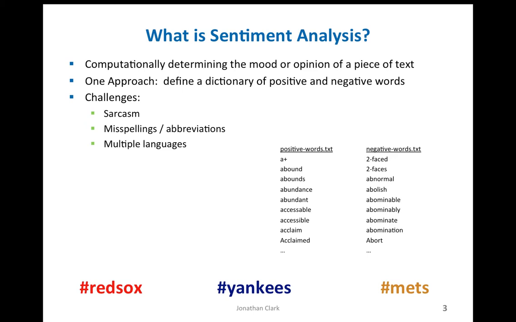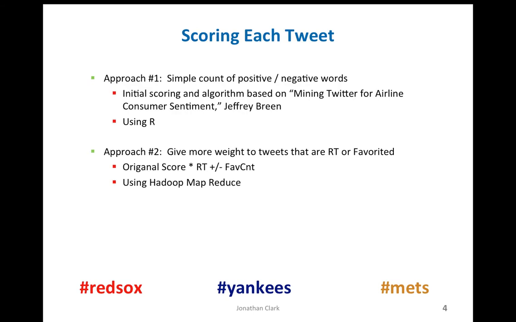Another problem is that when it comes to Twitter, you only have 140 characters, and so it's very common, in fact intentional, that users will abbreviate certain words so they can get more of their thought in under the 140 character limit. It would be very difficult to include all of those permutations, although some of them can be included. It would also be difficult if the user is using a mixed language or not even in English at all. In the case of baseball, there are many Latino players, and so Spanish tweets about these three teams are actually quite common and would not hit our dictionaries. So, some challenges in using this approach.